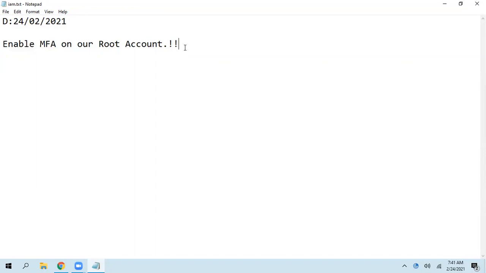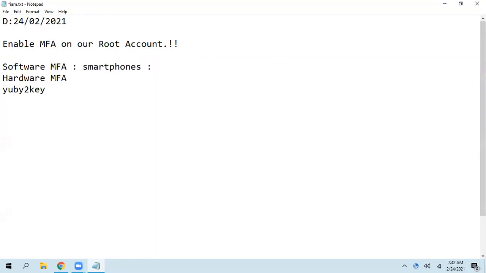Okay, so we have multiple options. We can use a software MFA, we can use a hardware MFA, or we can use a U2F key. For software MFA, we can use our smartphones by installing applications like Google Authenticator or Microsoft Authenticator or Authy two-factor authenticator.